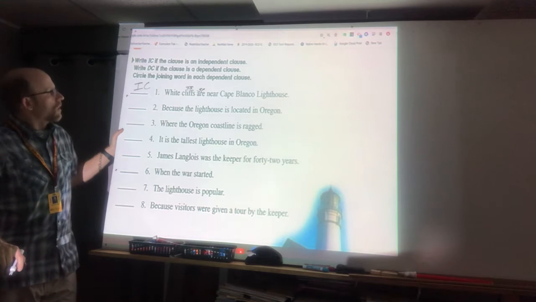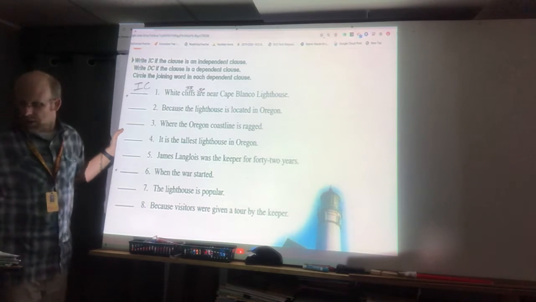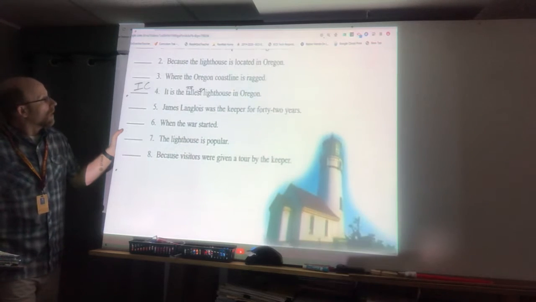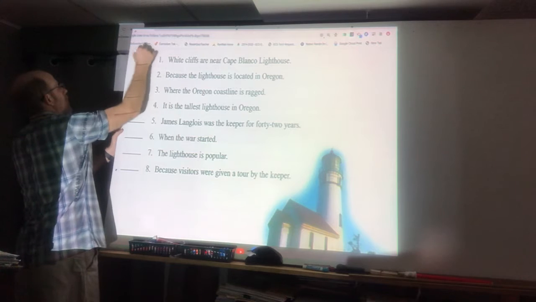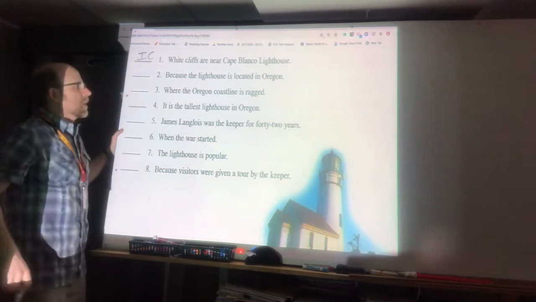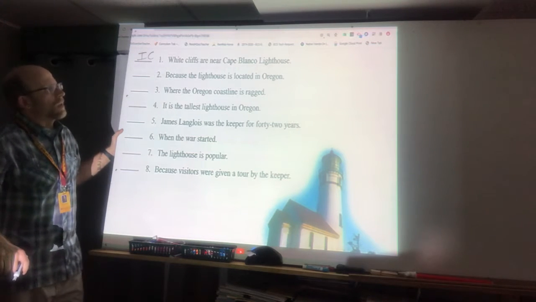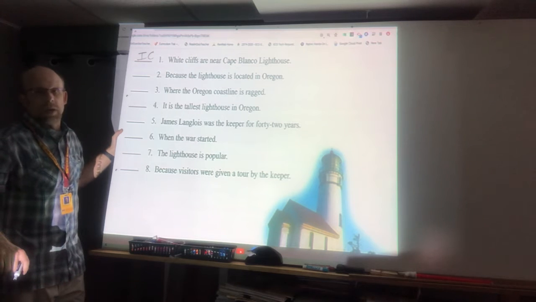Because the lighthouse is located, I'm going to actually raise this up right here. Okay, now that we know the directions. I see. Okay. Number 2. Because the lighthouse is located in Oregon.